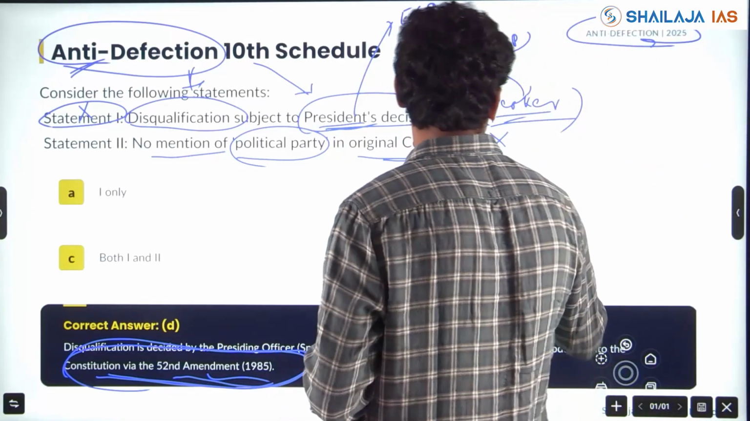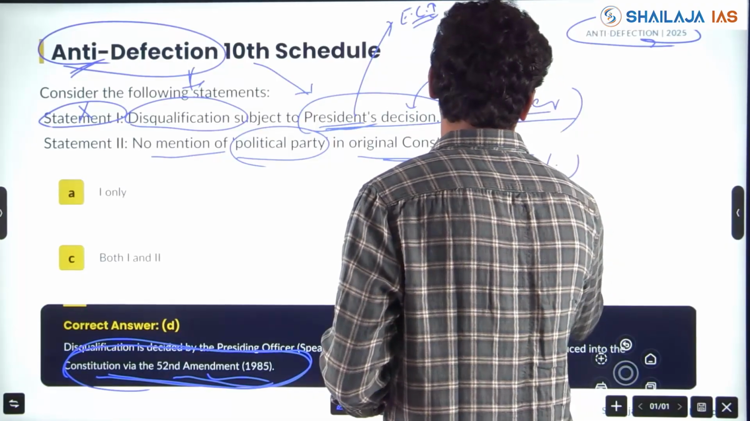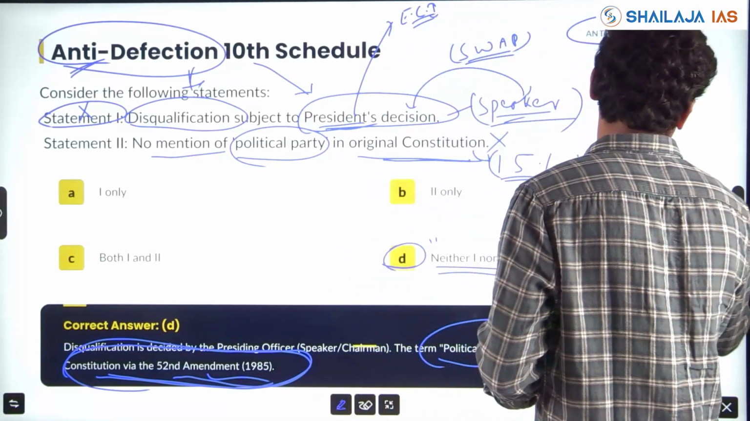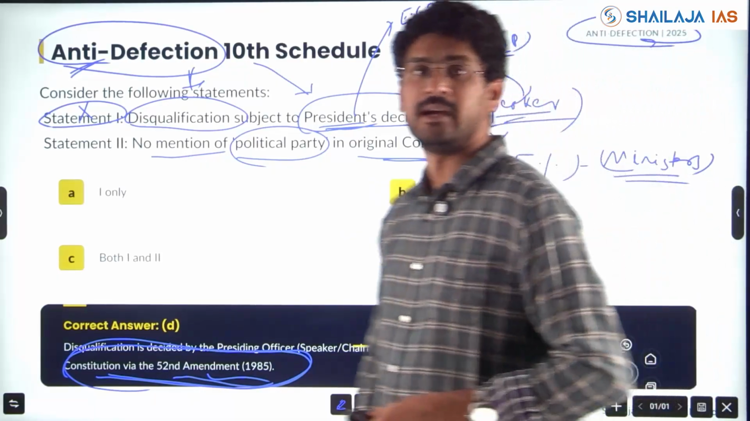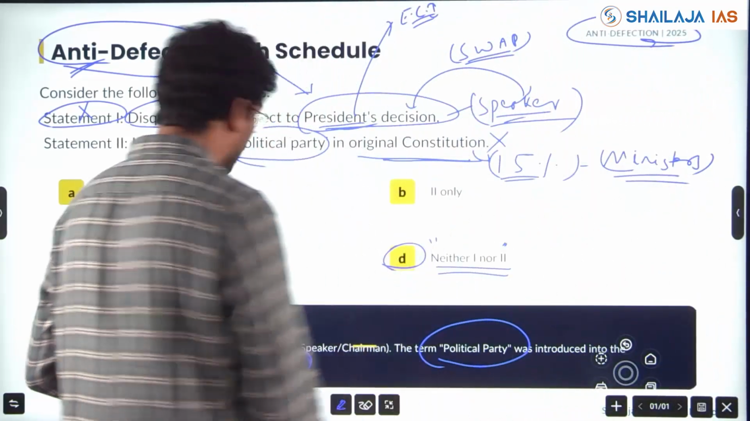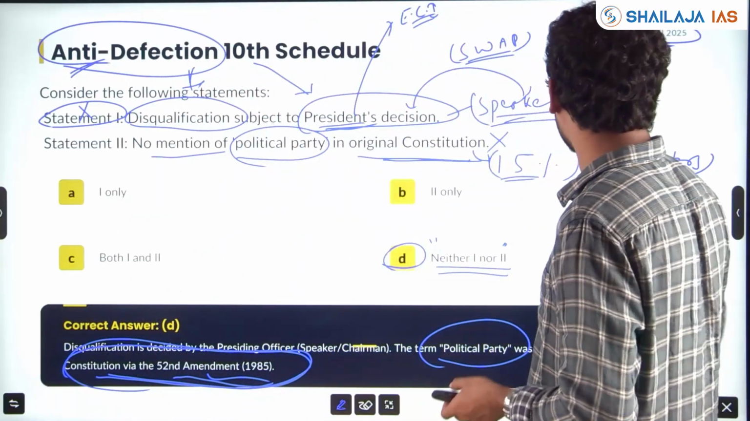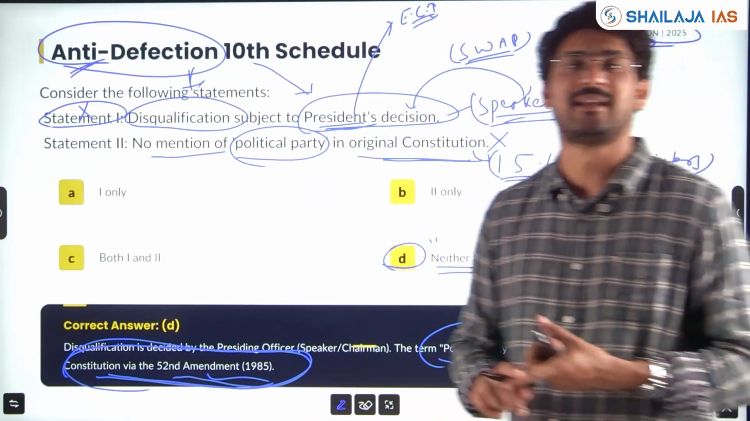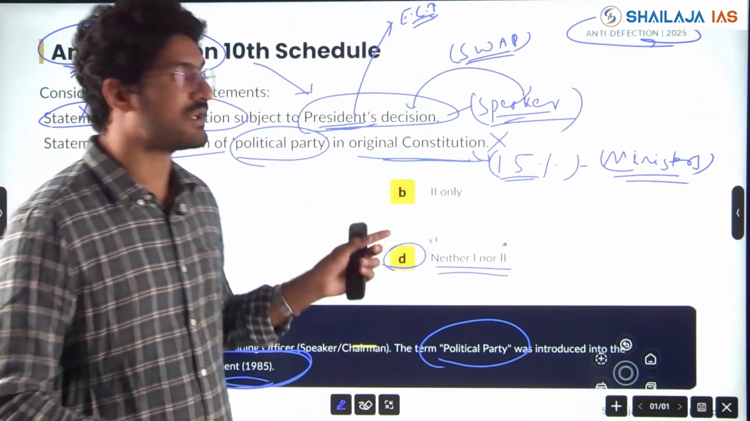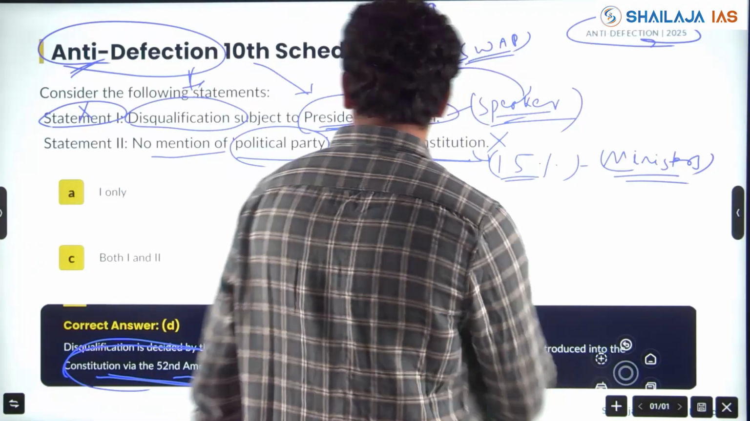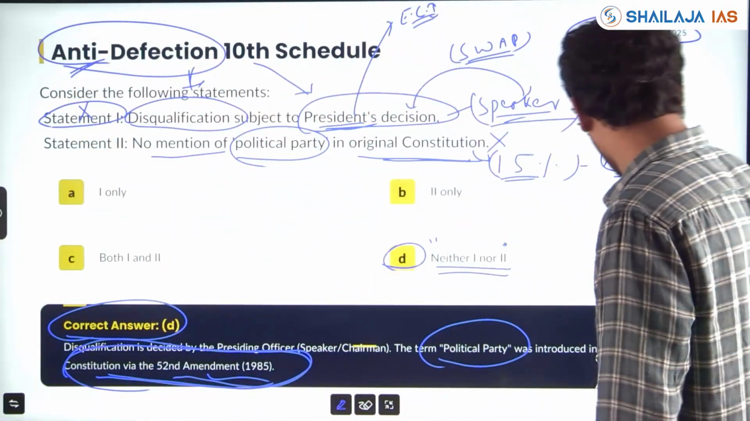Last question also, we saw the 15% limit for ministers including the Prime Minister in the executive. Where did it come from? It came from an amendment. After this 52nd, one more amendment, I think the 91st Amendment, that 15% was there. And split and joining of the political parties was also introduced in that amendment. So here, neither 1 nor 2. Clear?